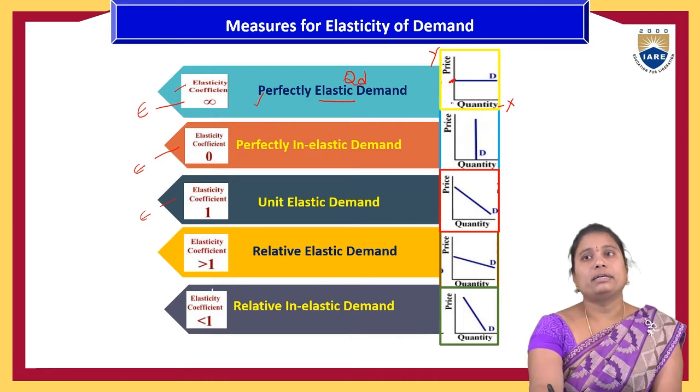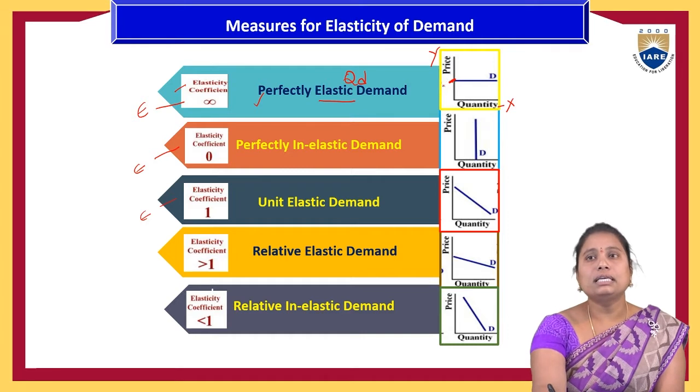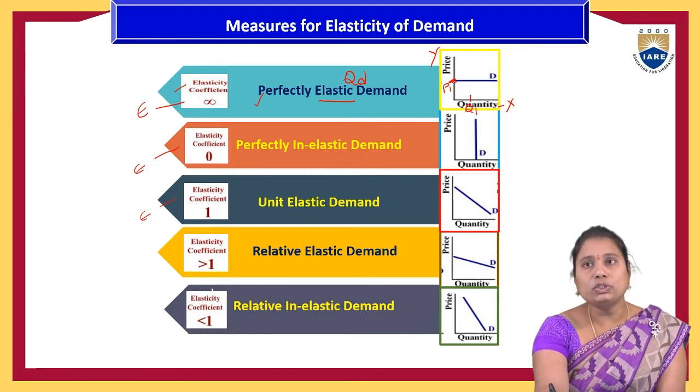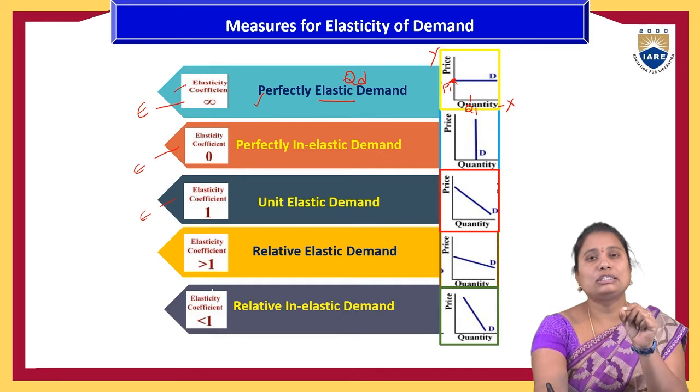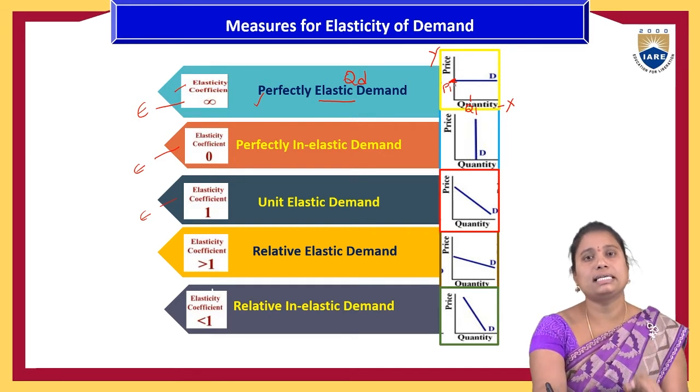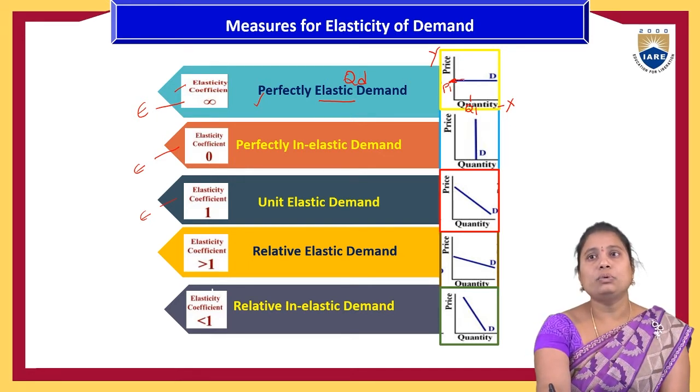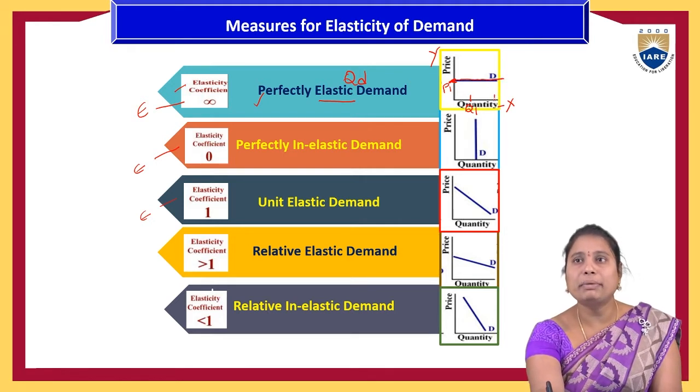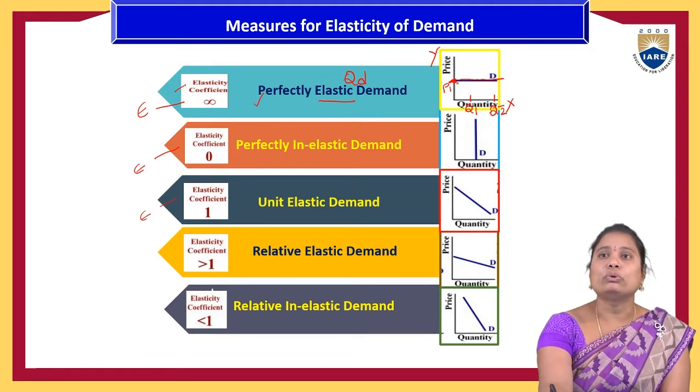So let us say if the price was P1, the people were purchasing the quantity Q1, and if the price is very minutely changed, which is negligible, say 0.001%, that is why it is indicated with a thick line, there is a huge demand for that product and it increases from Q1 to Q2.